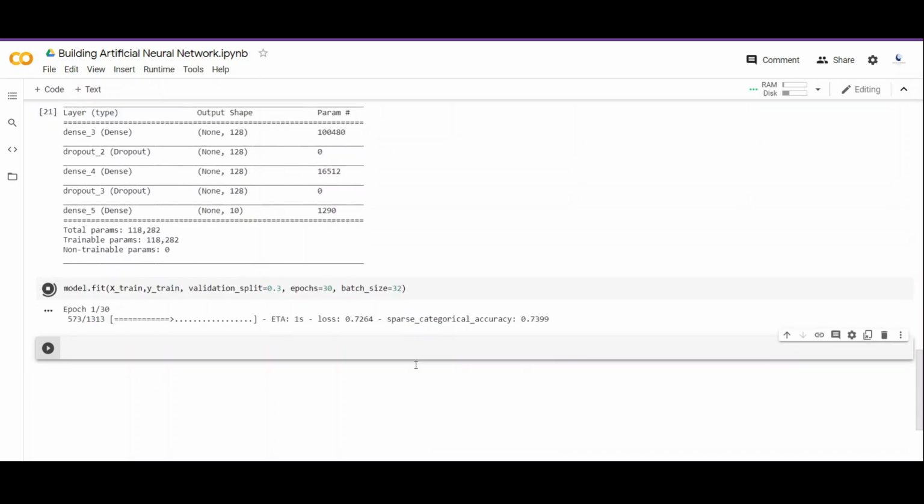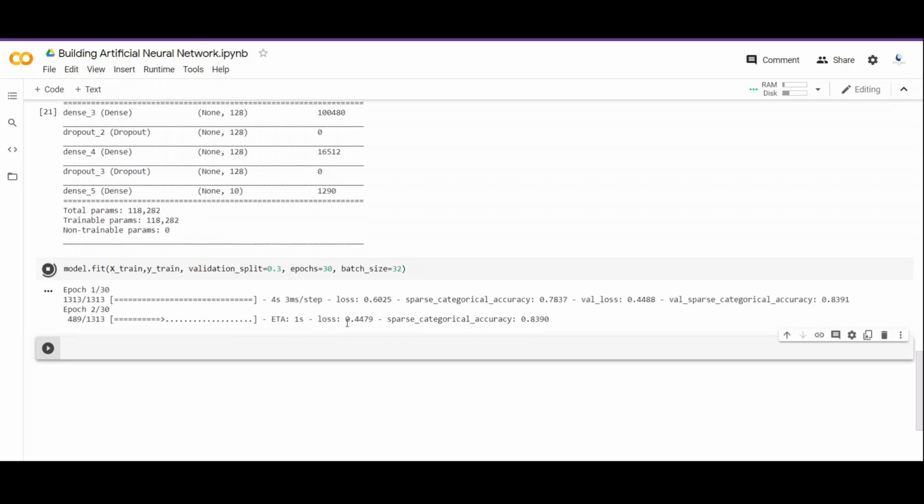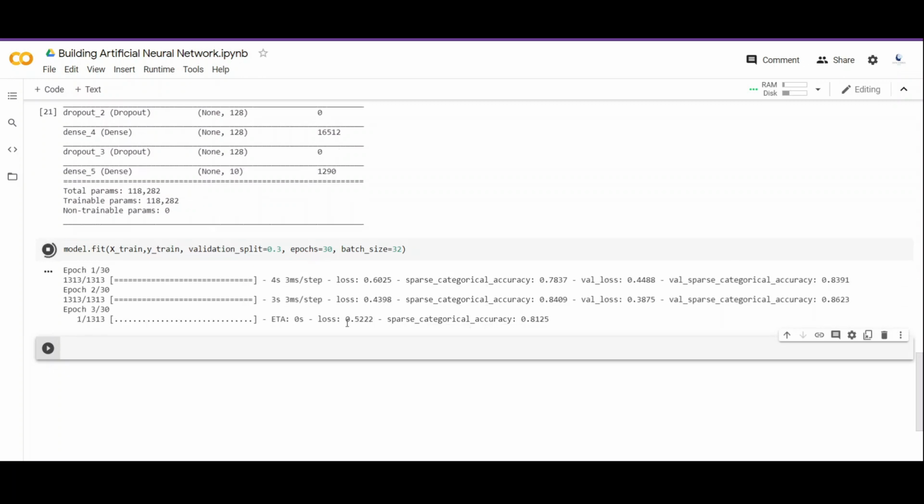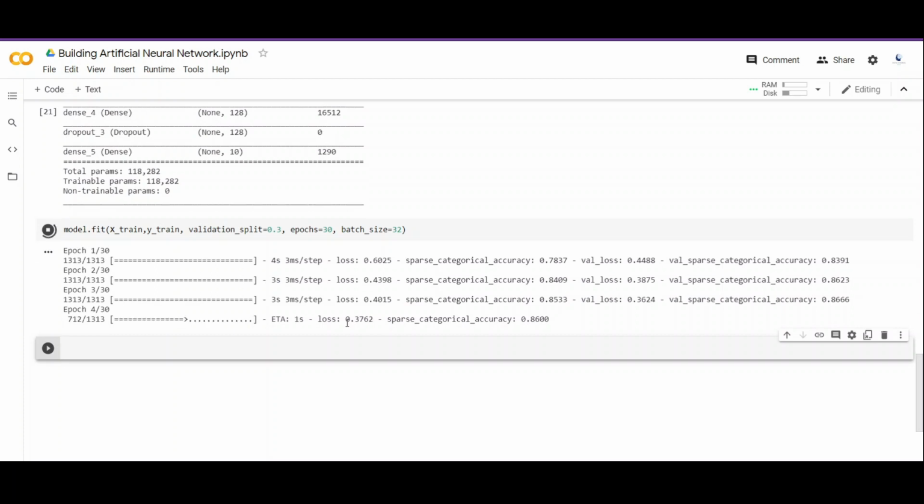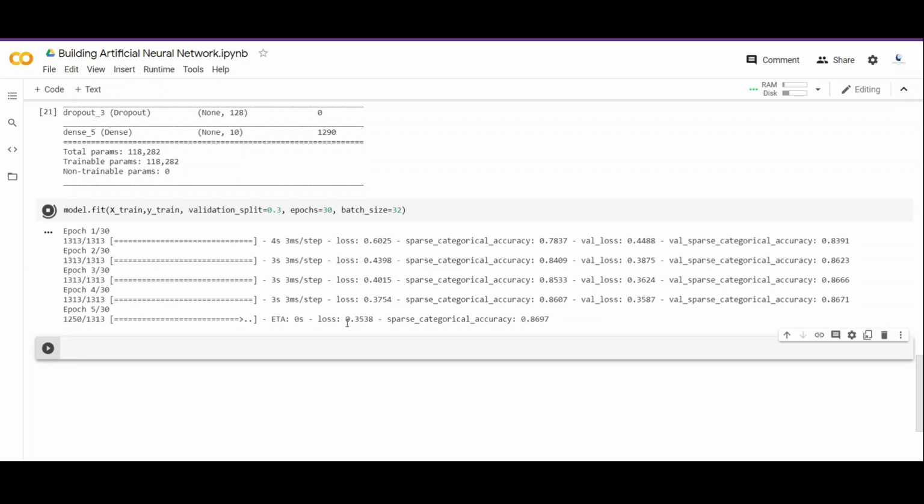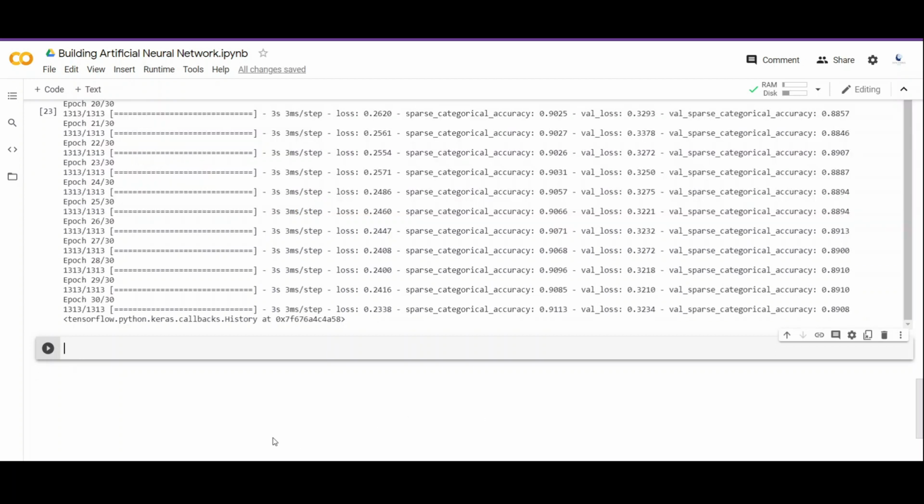So the training has started and you can see the details: which epoch is running, what was the loss at that time, what was the validation loss, and so on and so forth. So the training is going to take some time, so I'm going to fast forward in time. So the training has completed and you can see the details while training. But we are going to analyze the training using pandas and matplotlib.